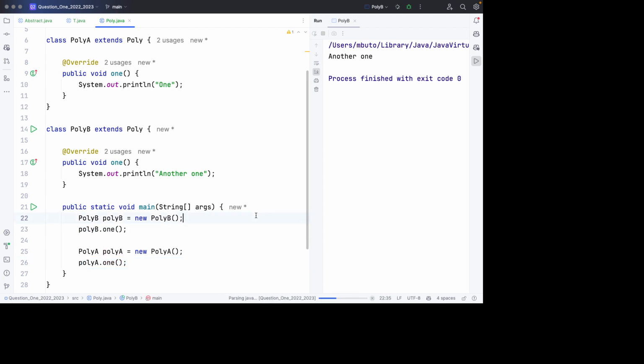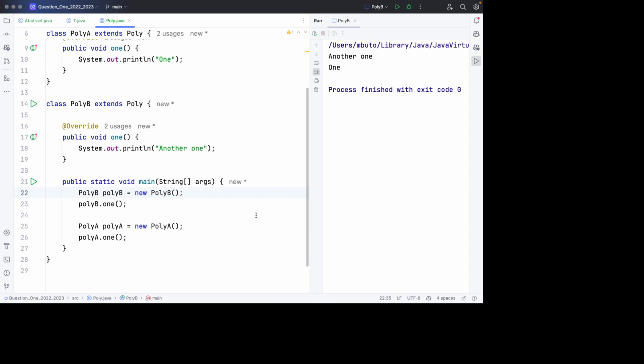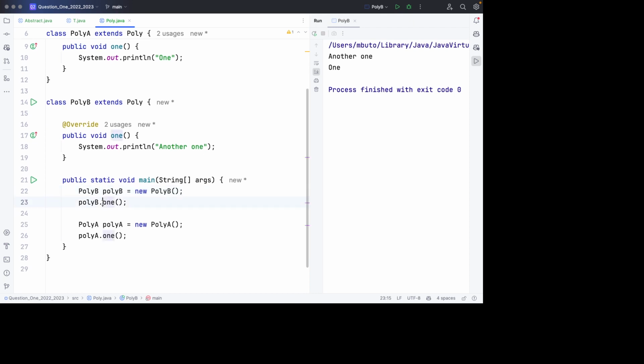So this will demonstrate polymorphism because we have a method called one behaving differently depending on the environment or depending on the context. So here it is printing another one, but when we use it here, it is printing one because the context is not what? Is not the same.